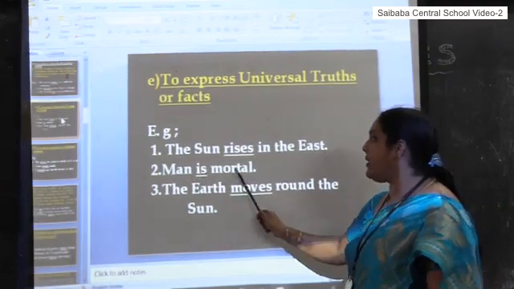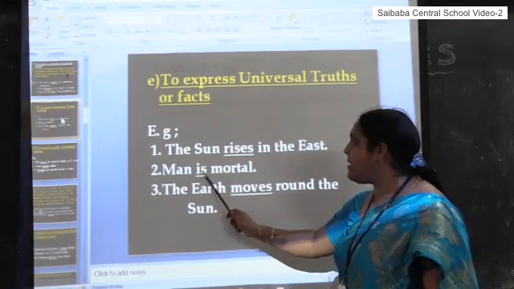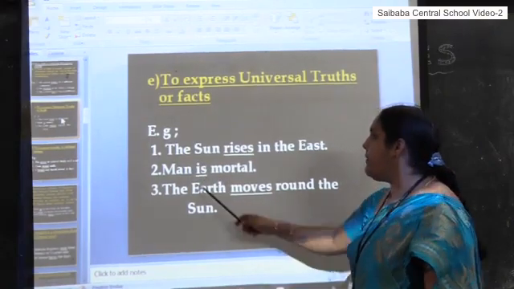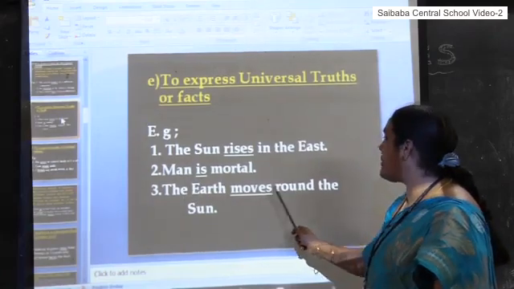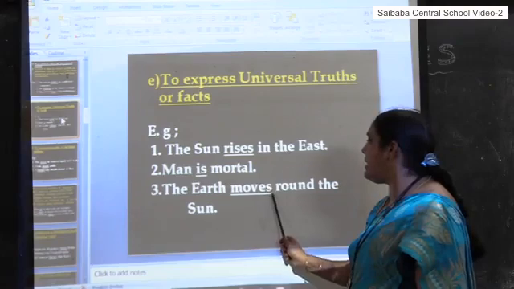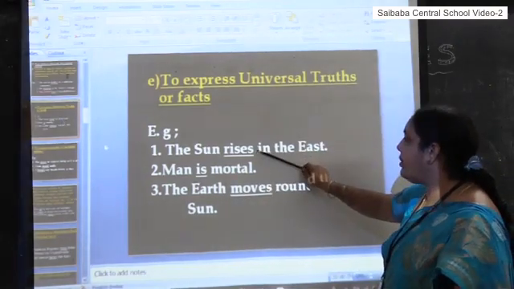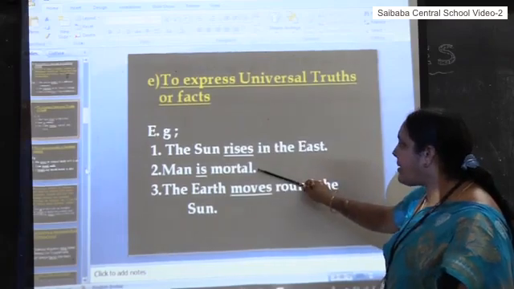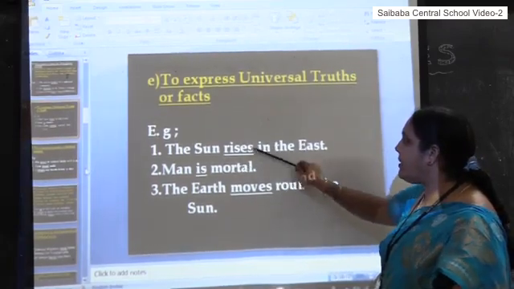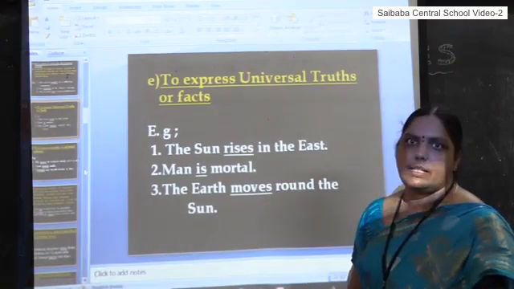Man is mortal. It is again a state, man is mortal. It is a present tense. And the earth moves around the sun. Move is the base verb and S is added. So here if you observe, universal truths and facts can be expressed in simple present tense.